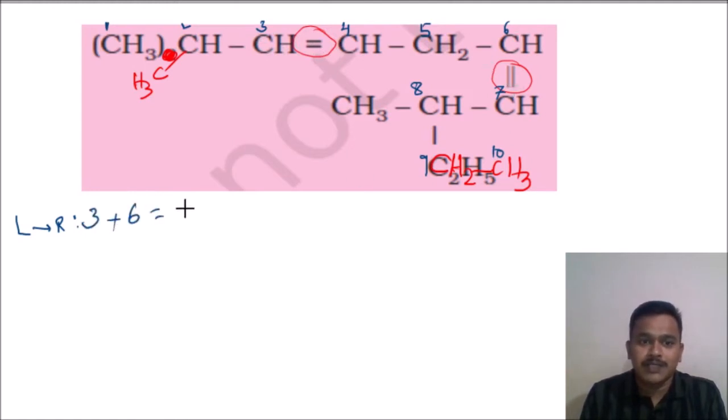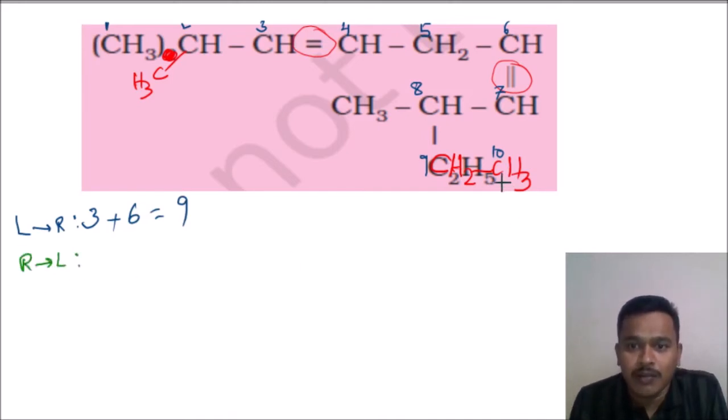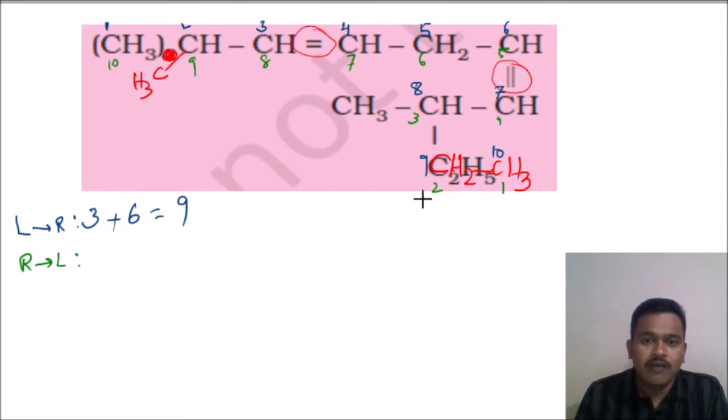So that 3 plus 6 is 9. Okay. Similarly, I will write from right to left. We will check this right to left. From here I have to give numbering 1, 2, 3, 4, 5, 6, 7, 8, 9, 10. Right to left, what is the position of the double bond? 1, 2, 3, fourth position.